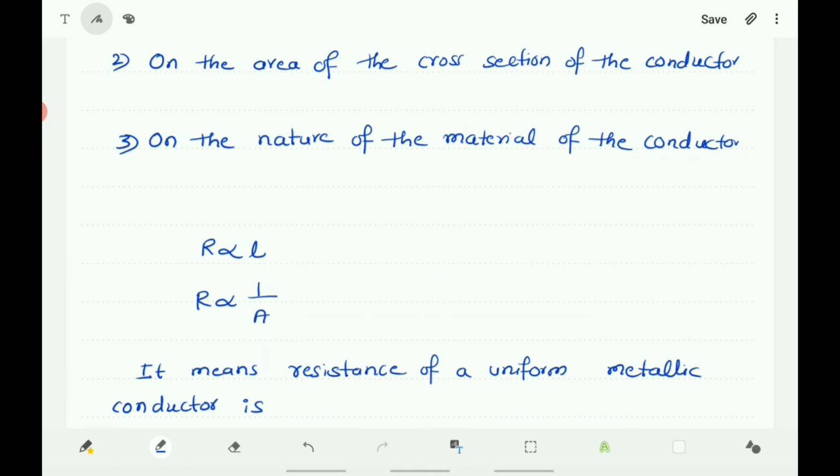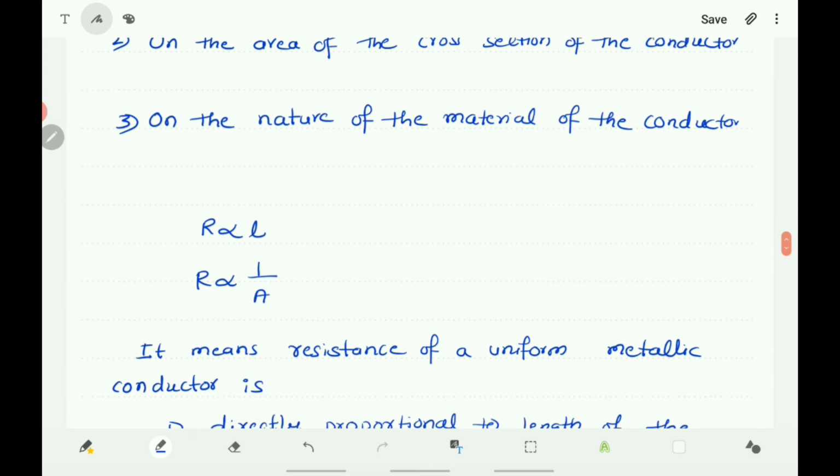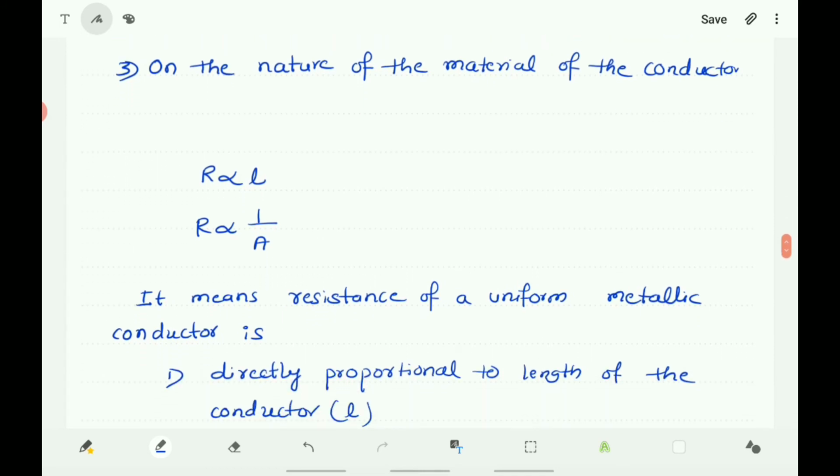The resistance of a uniform metallic conductor is directly proportional to the length of the conductor and inversely proportional to the area of cross section of the conductor.